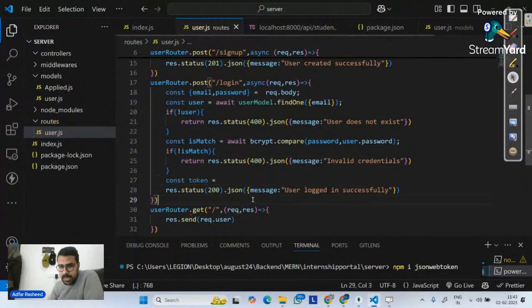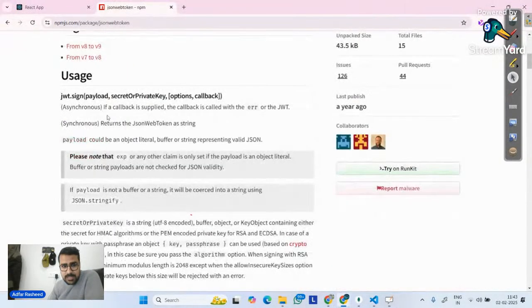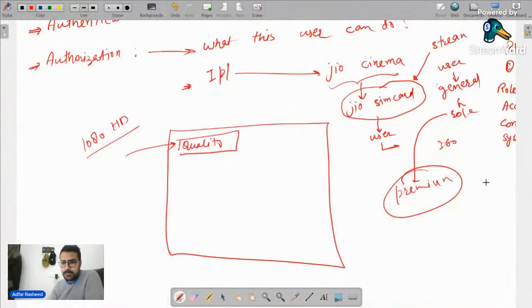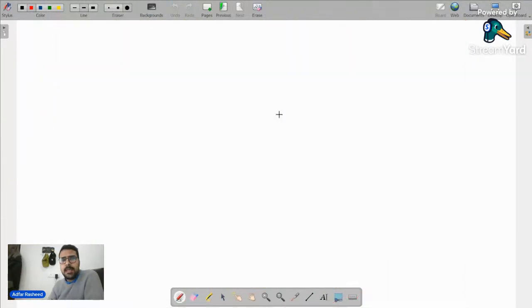method. Now, if you go to the internet and look up JSON Web Tokens, there is a method which we use to generate tokens called the sign method, dot sign. But over here, we need to understand one very important thing. Let's suppose that we are generating tokens. What is it that we need to do when we are trying to authenticate? Please understand this.